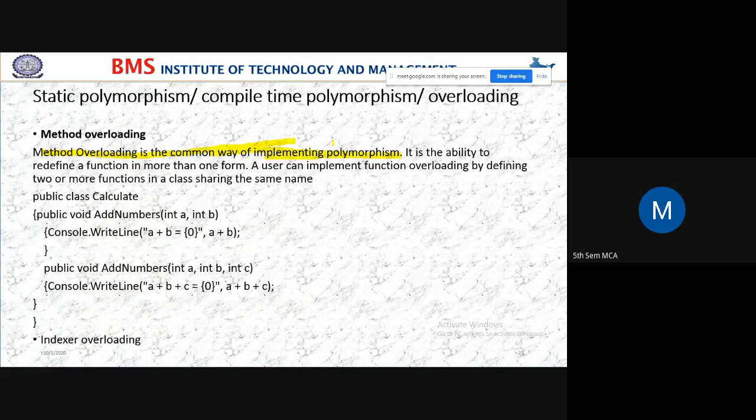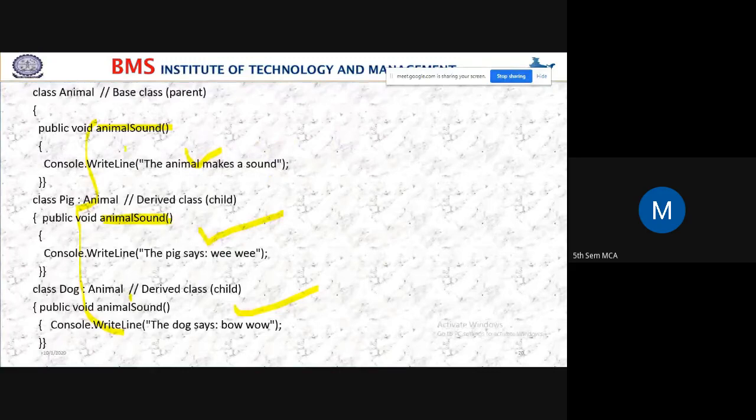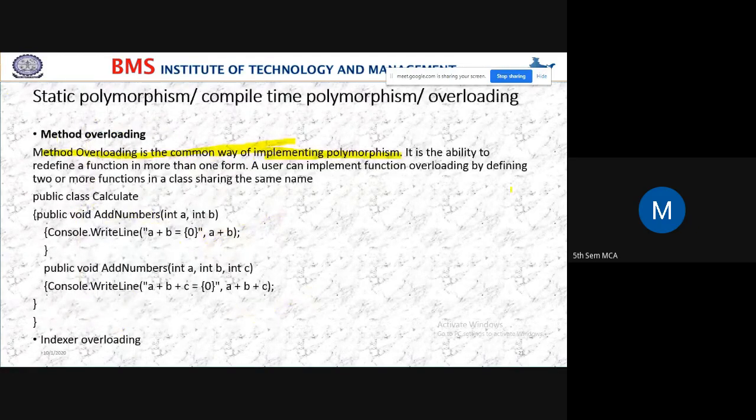It is the ability to redefine a function in more than one form. Yes, the same function we are using to display a different task. Is it right, students? The same method is used to display different tasks. So method overloading is the ability to redefine a function in more than one form. A user can implement function overloading by defining two or more functions in a class by sharing the same name.